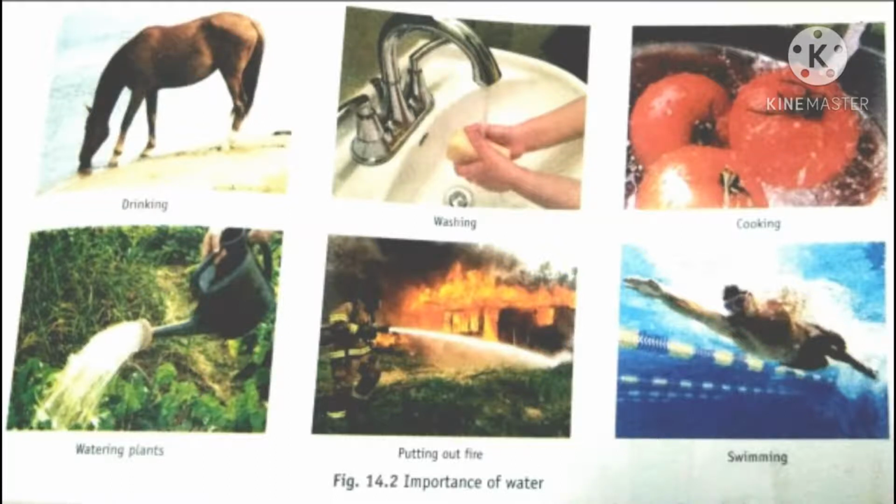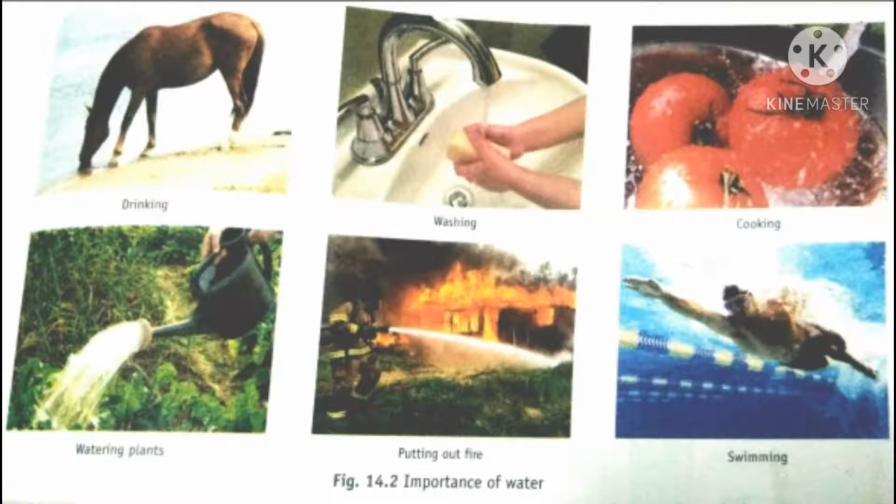Water is useful to us in many ways. In plants, water is essential for germination of seeds, transportation of nutrients, photosynthesis, and their growth.